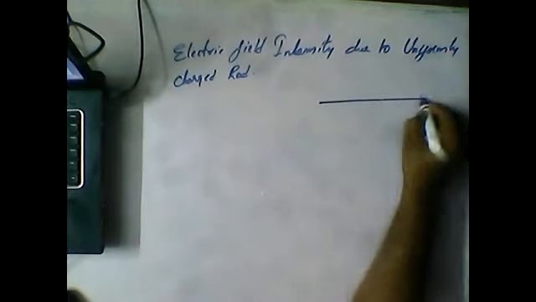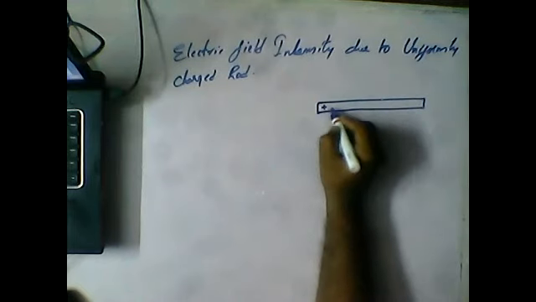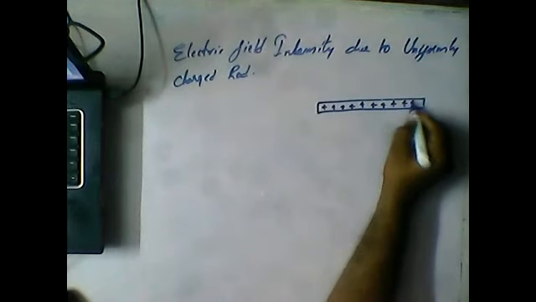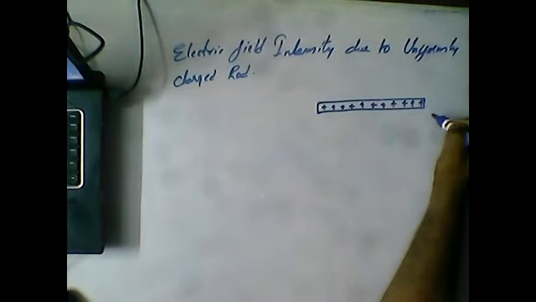Okay, so here this is a uniform rod, and the charge is present over the rod like this. Now as the charge is present, an axis will be present. If you consider a point along the same axis, then it is called an axial point.